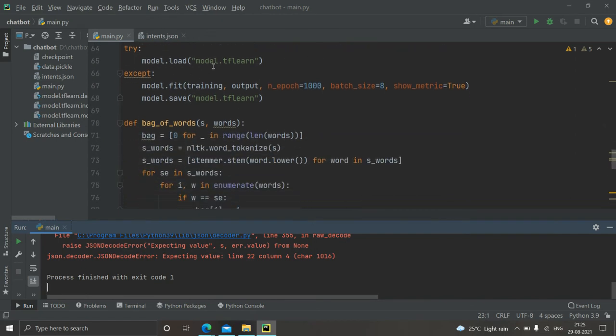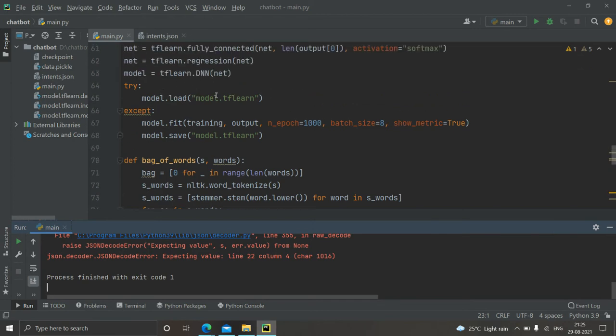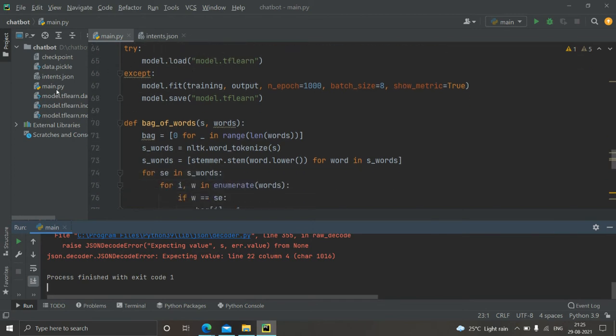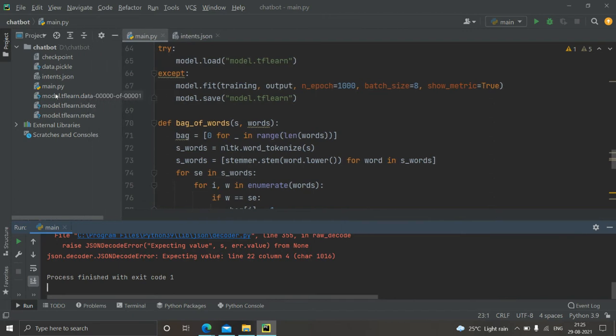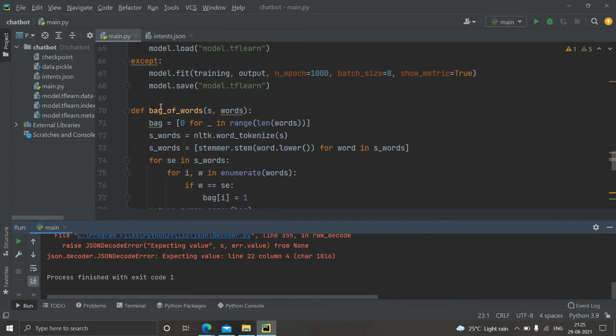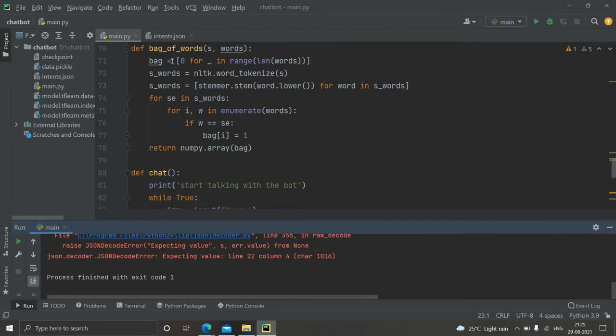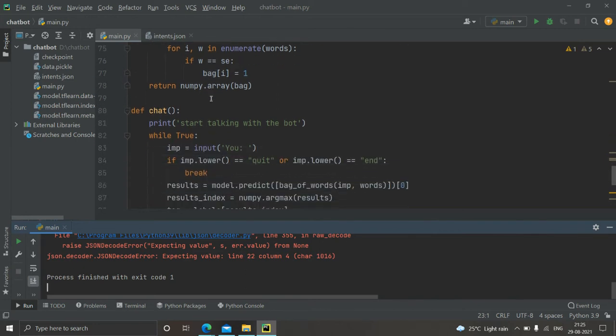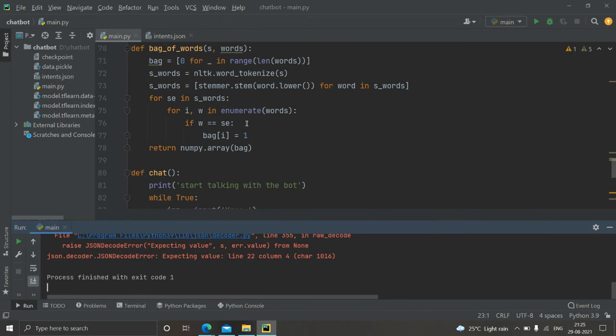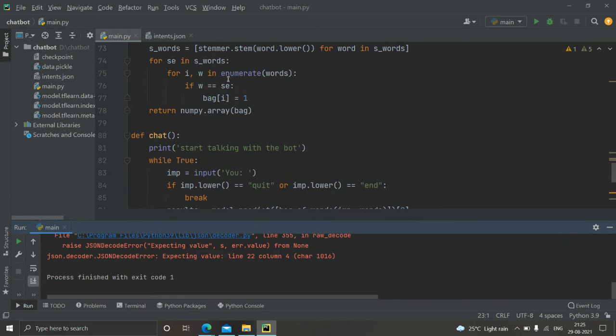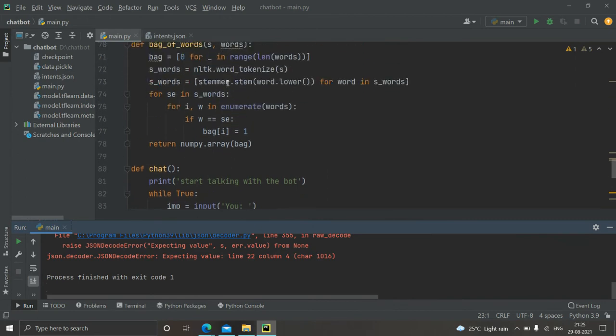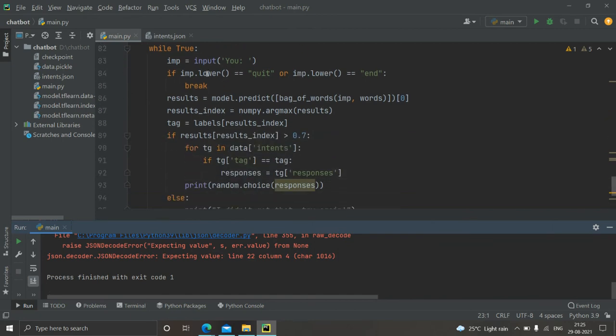So model.load model.tflearn. After the completion, we will be using that tflearn model which is created here. You can check. So here it is created. The model files are automatically created when the data is trained, and we would be declaring a few functions in between to train the data, because there are multiple words in the response. Each word needs to be matched, and if many words get matched, then we get the corresponding output. Else you would be getting an error, which we will check out.